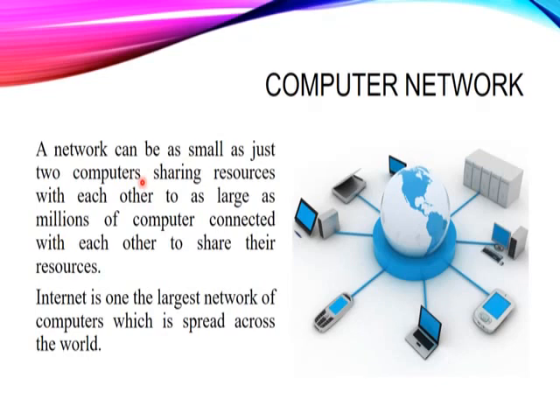So for networking, at minimum we need two computers, and at max we can have millions of computers. A network can be as small as just two computers sharing resources with each other, or as large as millions of computers connected with each other to share their resources. It means in a network, minimum we can have two computers and maximum we can have n number of computers.